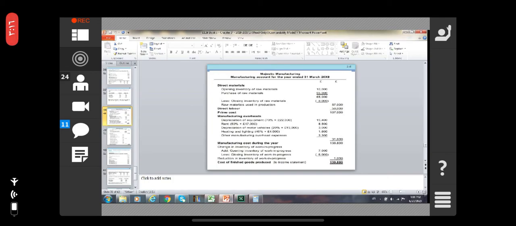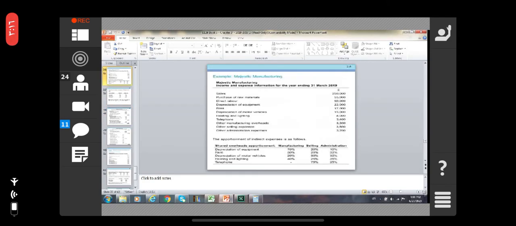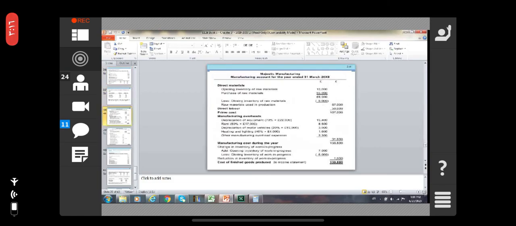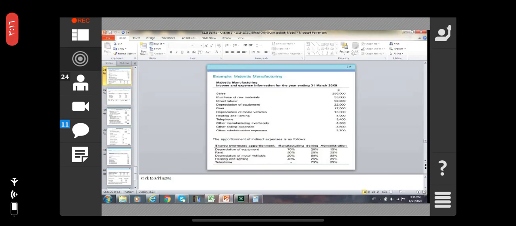Manufacturing overhead, depreciation of equipment 70%. Okay, see here, depreciation of equipment 70%. Rent 50%, depreciation 20%, heating 40%. So here the depreciation of the equipment 70%. So what is the equipment's charges? Motor vehicles 15,000.